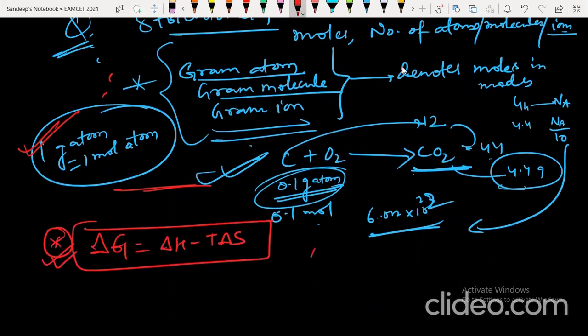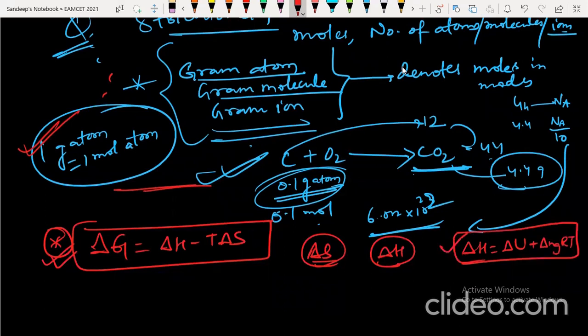Next, they can ask you enthalpy-related questions, or entropy-related questions. Enthalpy change equals internal energy change plus delta Ng RT. That is, delta H equals delta U plus delta n g RT. From this equation, they can also ask questions. So keep this in mind.